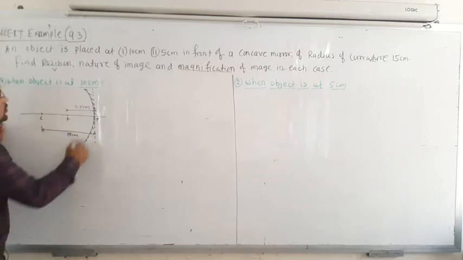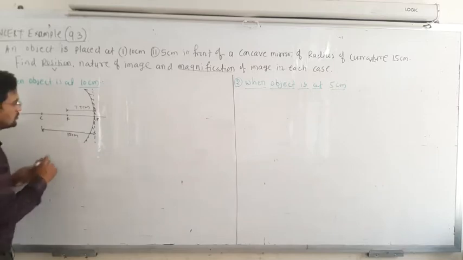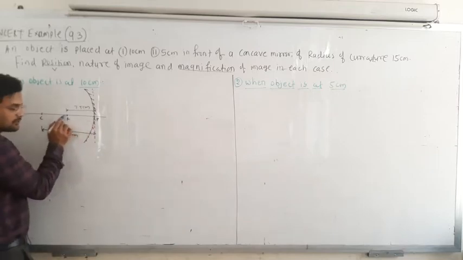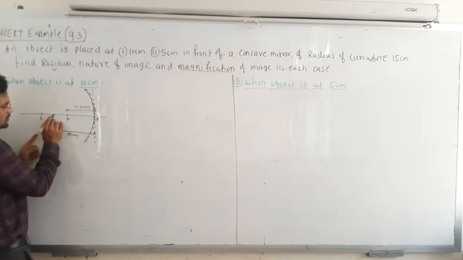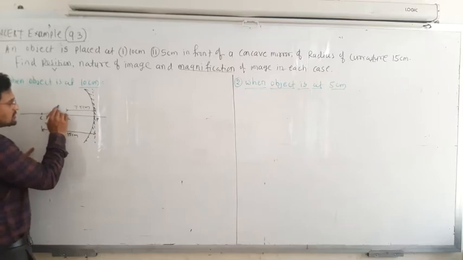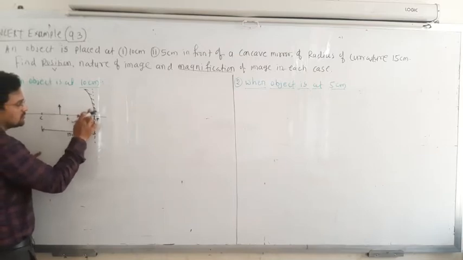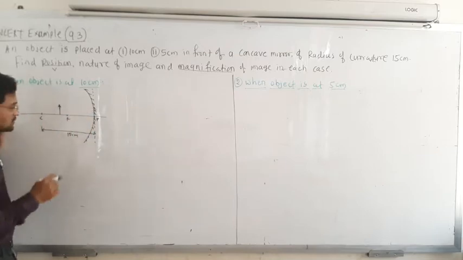Okay, now the object is placed at 10 centimeter. So suppose this is 7.5 centimeter and the total is 15, so this must be 12.5 centimeter. So the object placed at 10 centimeter means somewhere here. Object is placed somewhere here. So I will consider this as the object. Okay, so I will rub this. Okay, that means the object is placed between the